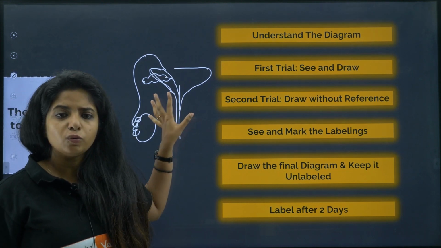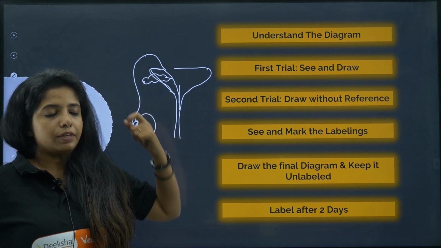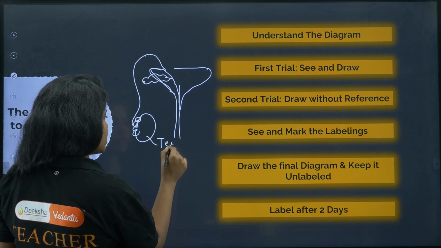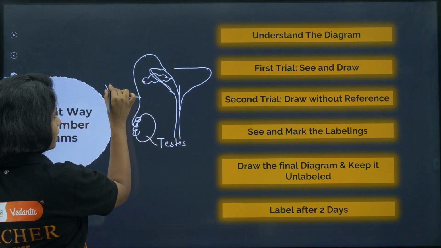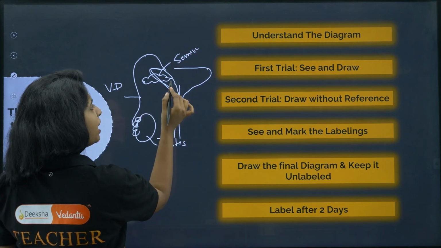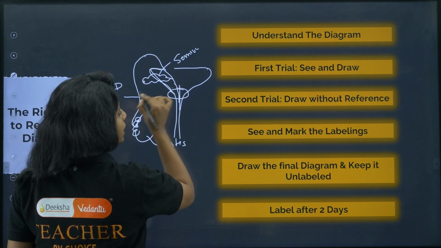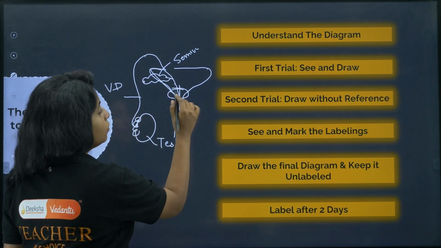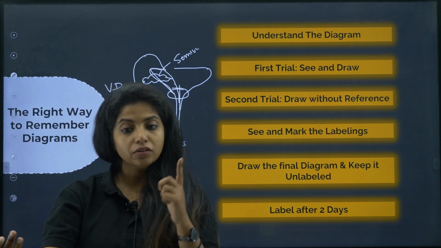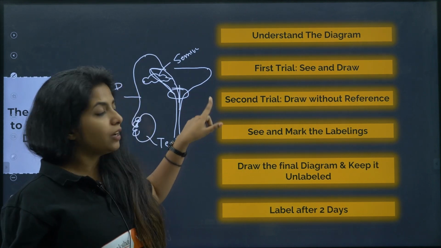Now this is what you drew without reference. What you have to do is open your book and try to label it. When you label it, you get to understand: this is testis, fine, this is vas deferens, and this is seminal vesicle. Oh, but where is the prostate? Prostate is not there, so I have to draw the prostate as well. That is the use. When you have the picture with you and you're looking at the labelings and you find that something is not there in your picture, you will draw it. This is how you will remember things better, and you will label it.